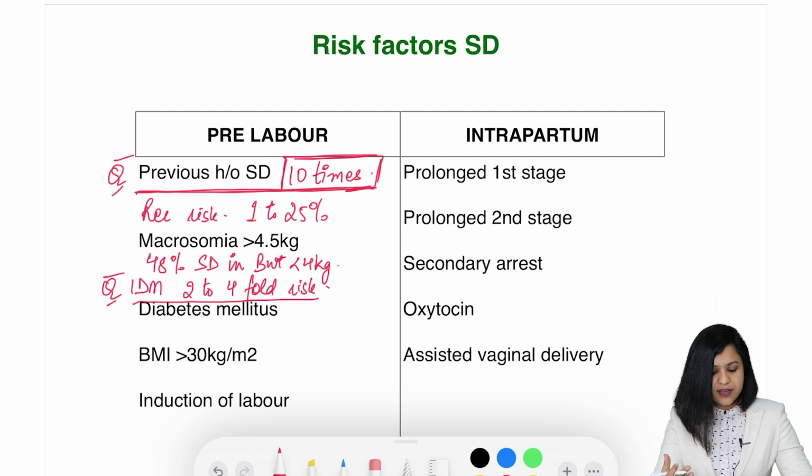BMI of mother, if more than 30 kg per meter square, is again a risk factor. And induction of labor, if the patient is not going into spontaneous labor, if you are inducing the patient, then it is an independent risk factor.